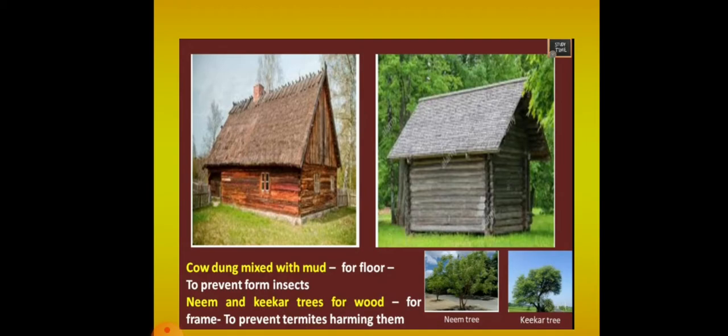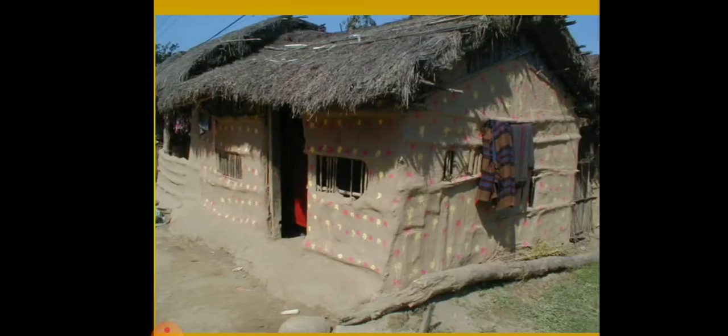Cow dung was mixed with mud for the floor. So the floor was made with cow dung mixed with mud. It prevents the insects from coming near. And also they use neem and kekar trees for wood, for the frame, to prevent termites from harming them. So termites are avoided by using the neem wood.